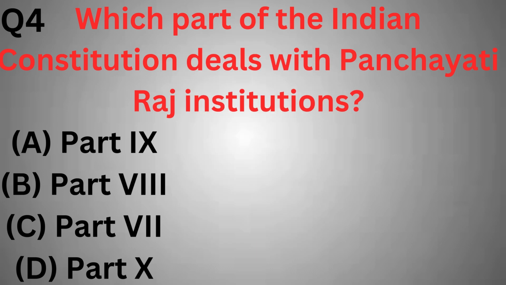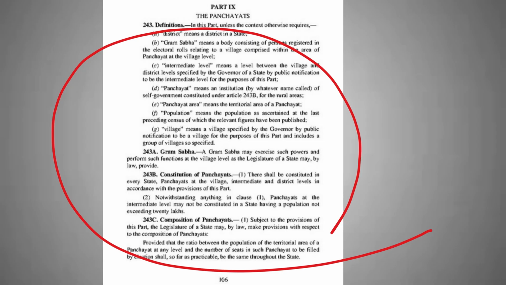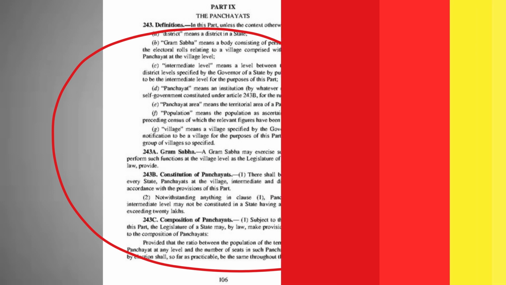So here's the next question. Which part of the Indian Constitution deals with Panchayati Raj institutions? Option A, Part 9th. Part 8th, Part 7th, Part 10th. So the correct option is Part 9th, because Part 9th of the Constitution, added by the 73rd Amendment Act of 1992, deals with the Panchayati Raj system in India.